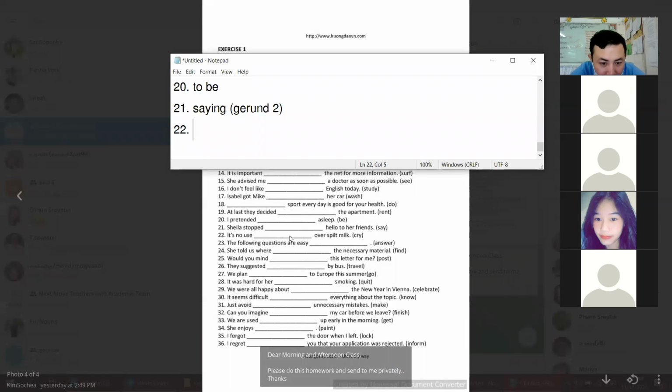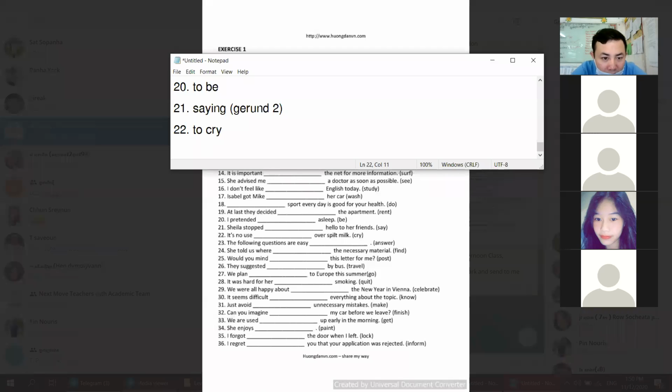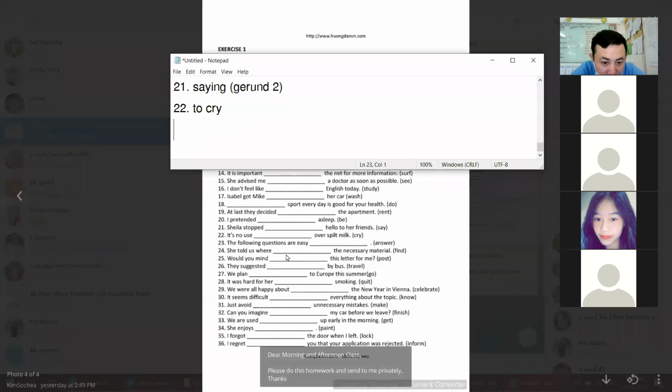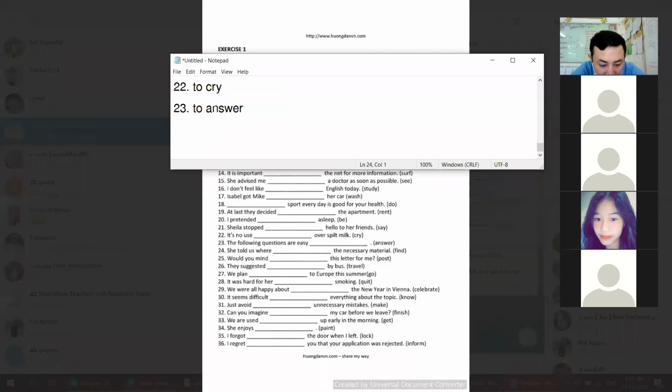It is no use. Use what? Cry, spilled milk. So it is no use to cry. To what? To cry, because it is a tense verb. The following questions are easy. Easy is an adjective. So after an adjective, we use to infinitive. Okay, number 24.